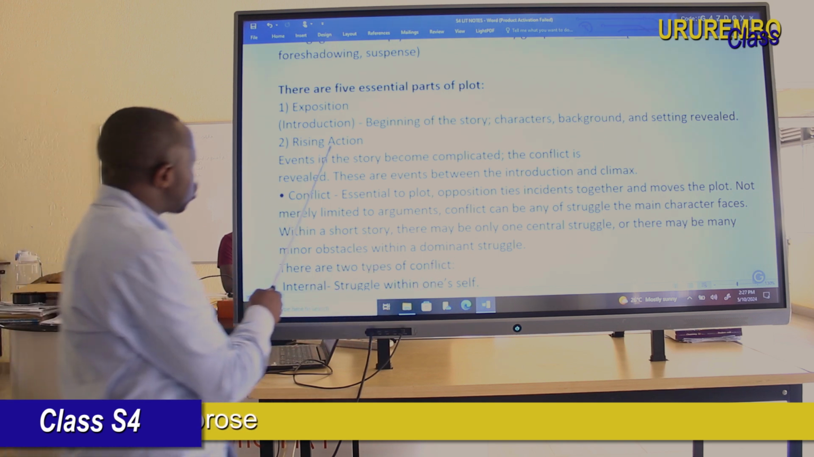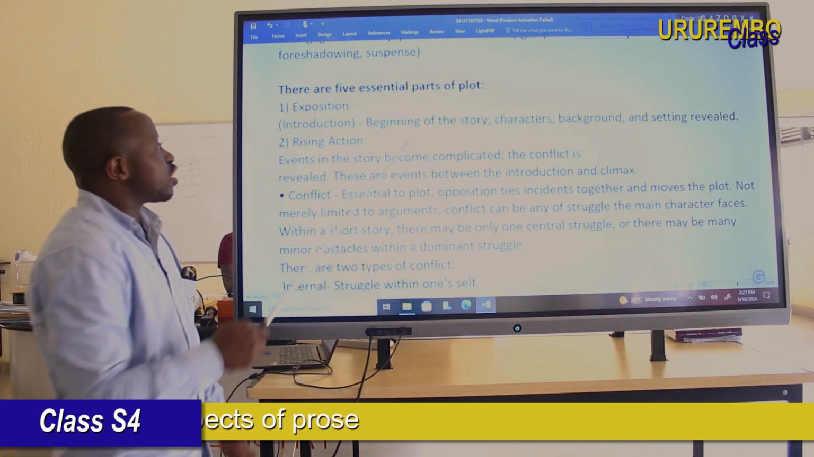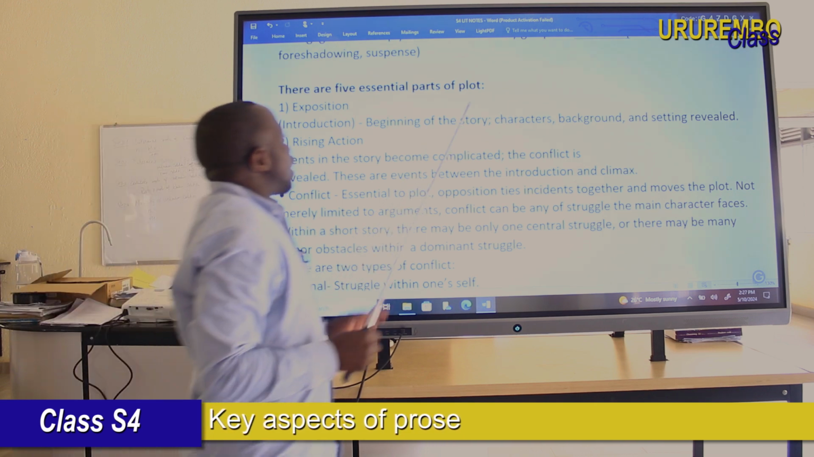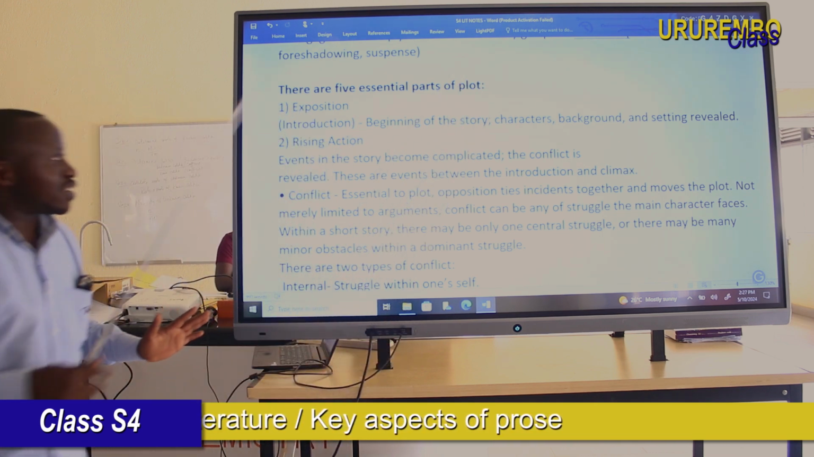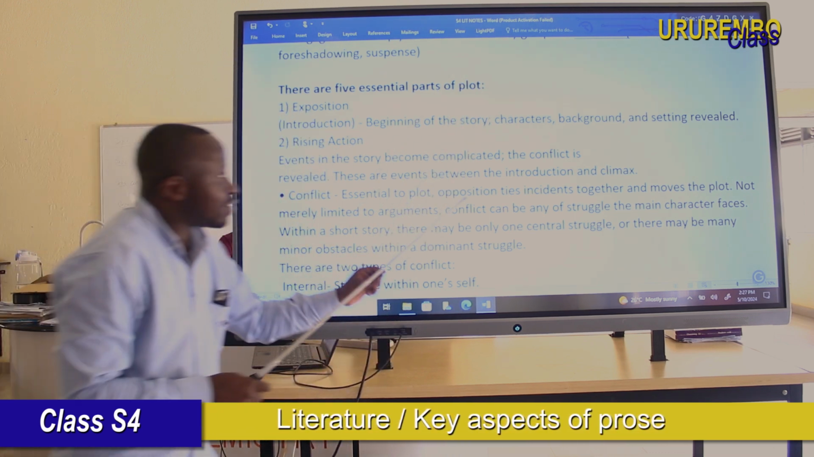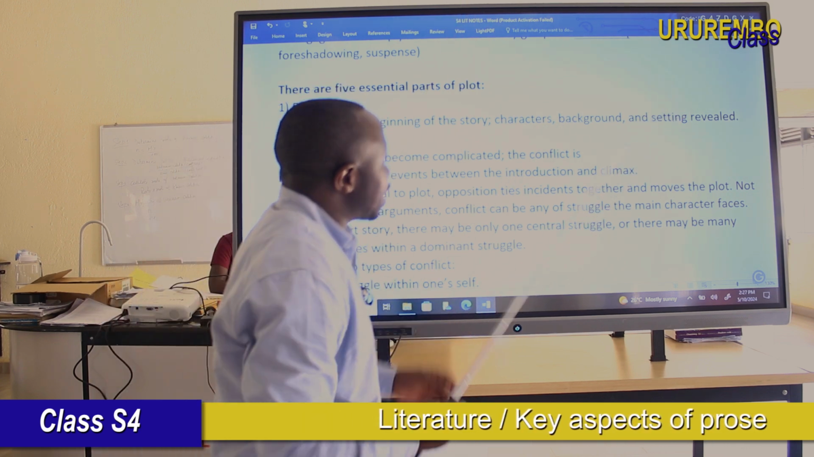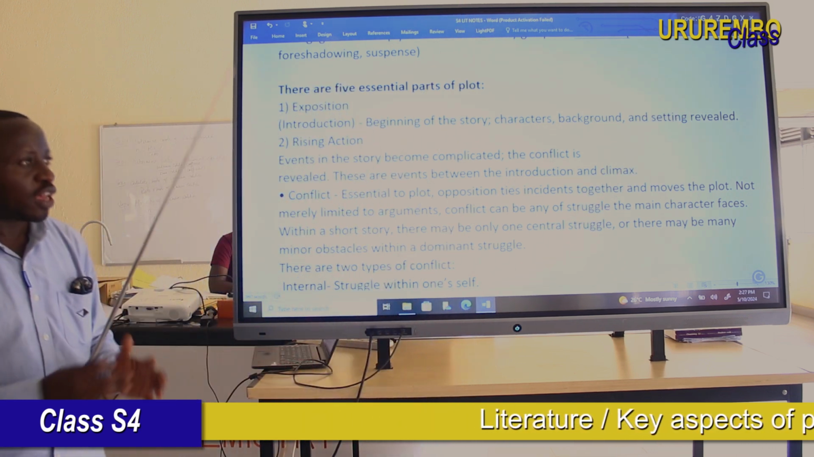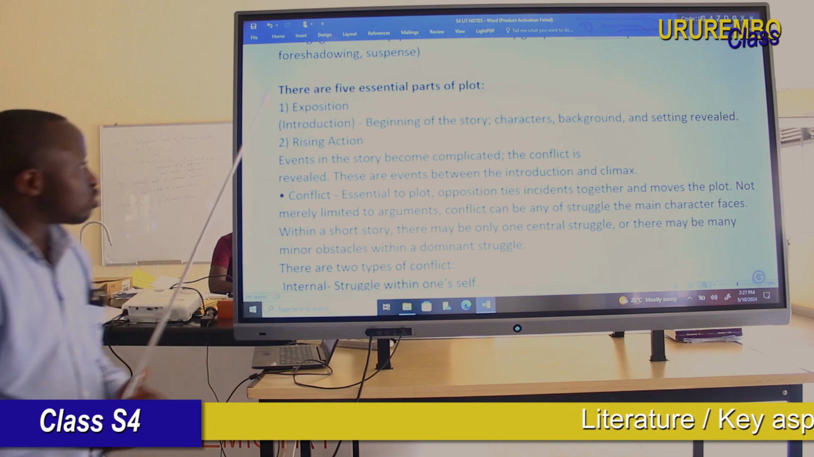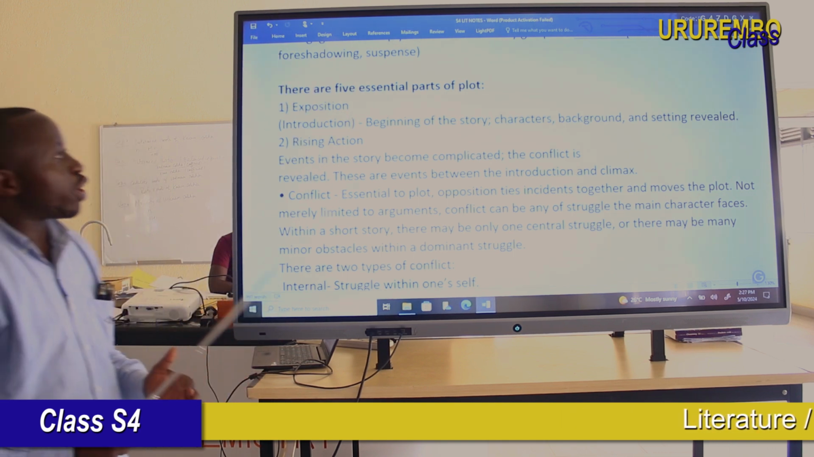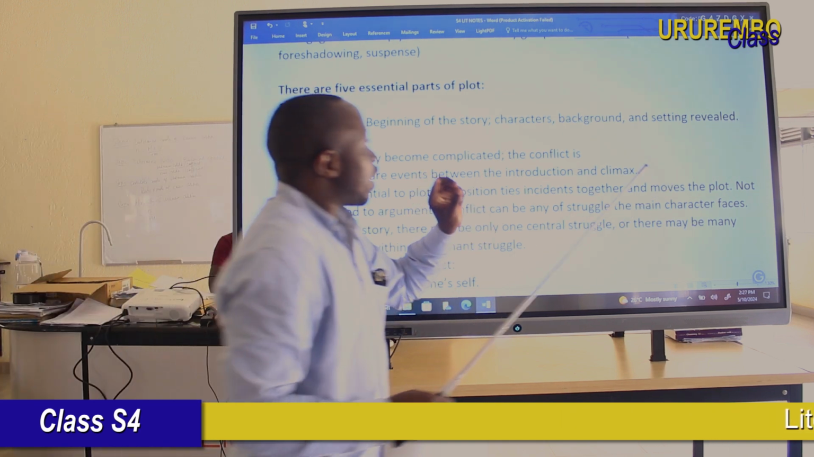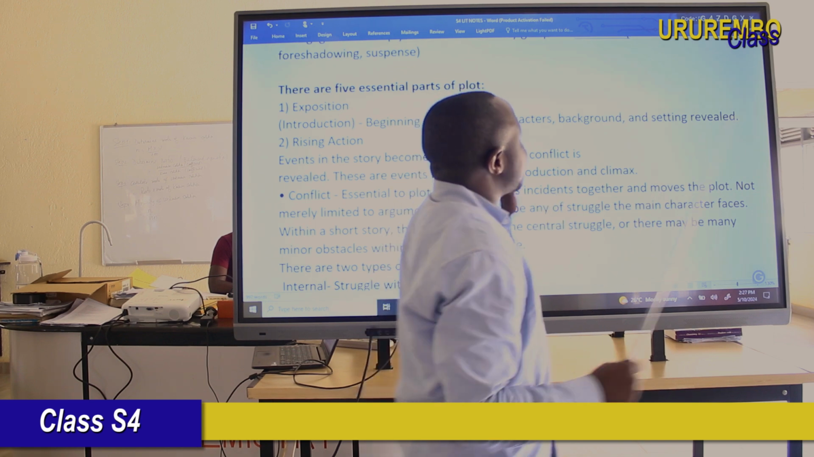We have exposition. In exposition, dear student, the narrator introduces the story by showing the characters, background, and the setting. It introduces the literary work, introduces the book by showing characters, main conflict, and setting.